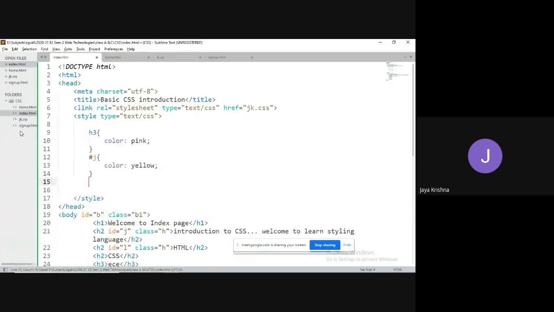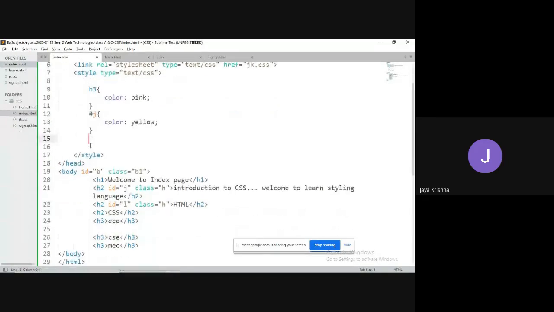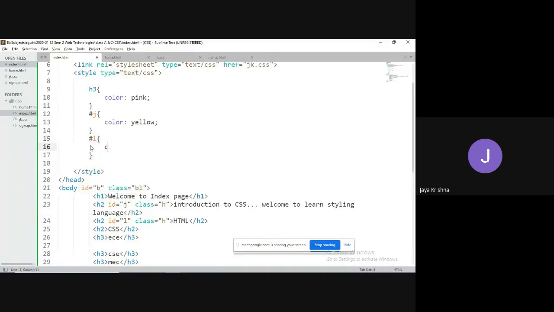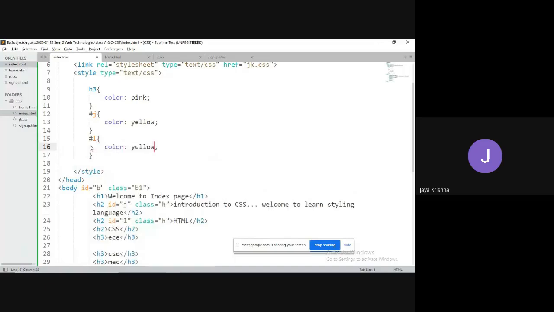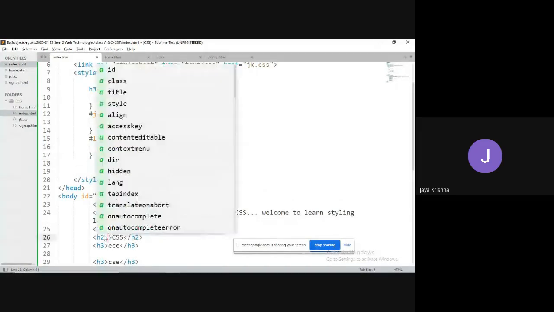Now for HTML, I need to apply, right? For HTML, I need to access with respect to the ID name, hash L, followed by color equal to yellow. For the CSS also, I need to apply. So this is also an ID, right?